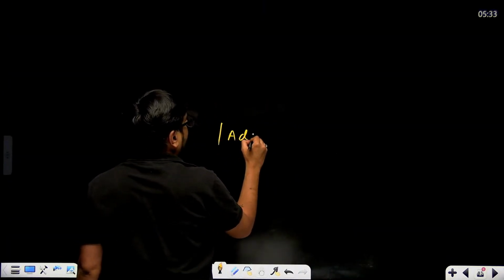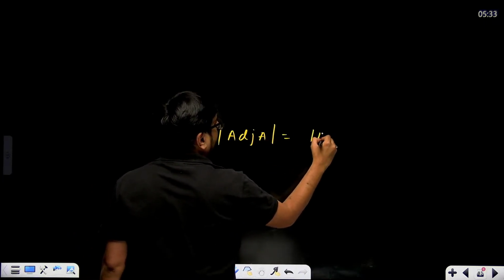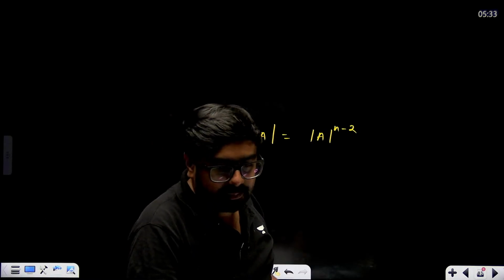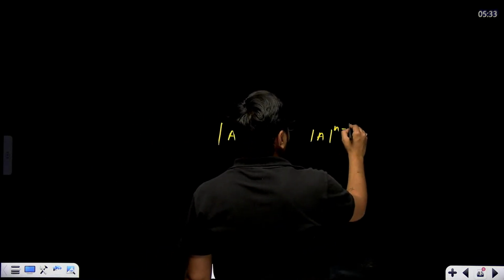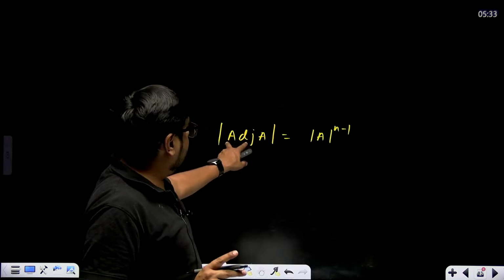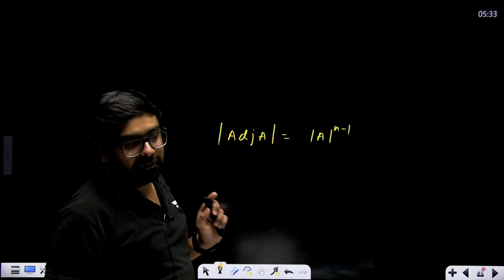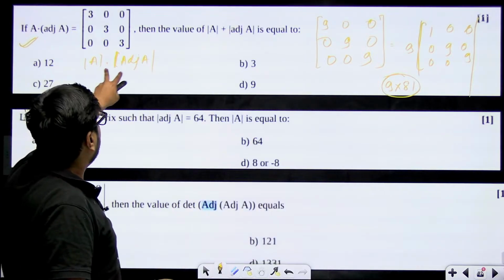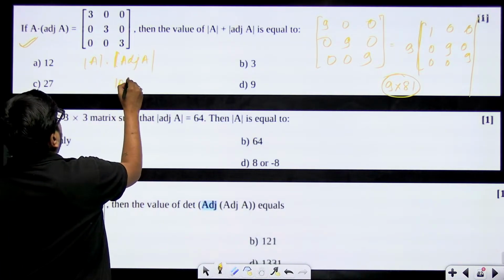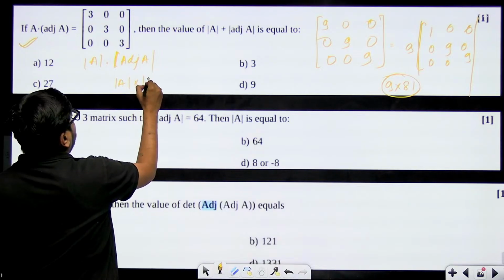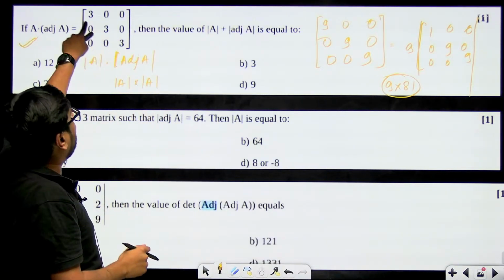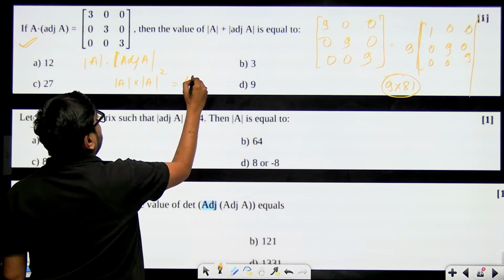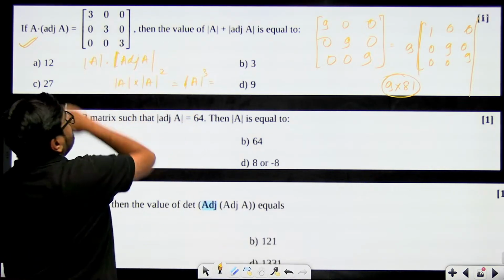Determinant of adjoint of A is determinant of A to the power n minus 1. Remember this. Sorry, n minus 1. Determinant of adjoint of A is nothing but determinant of A to the power n minus 1. Very important formula. Don't forget this at the last moment in the exam. So this will become determinant of A multiplied with determinant of A to the power n minus 1, where n is the order. That means 3 minus 1, that means square. So this is nothing but determinant of A cube, which is this matrix.